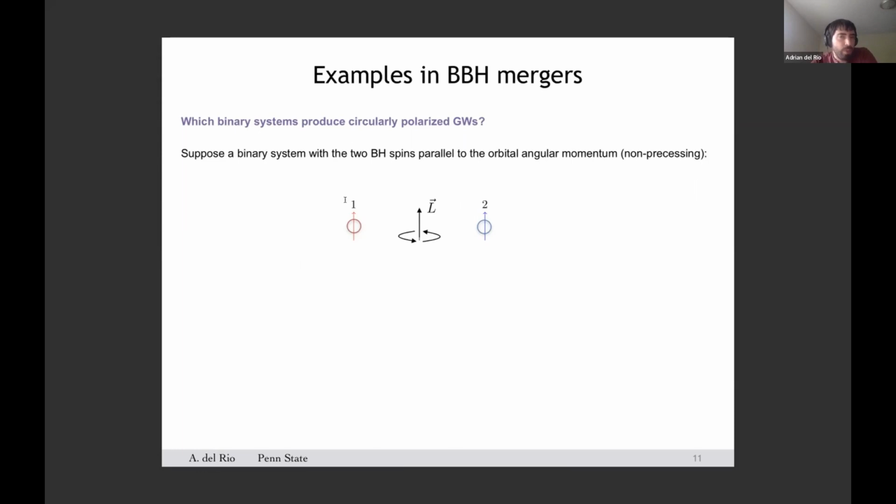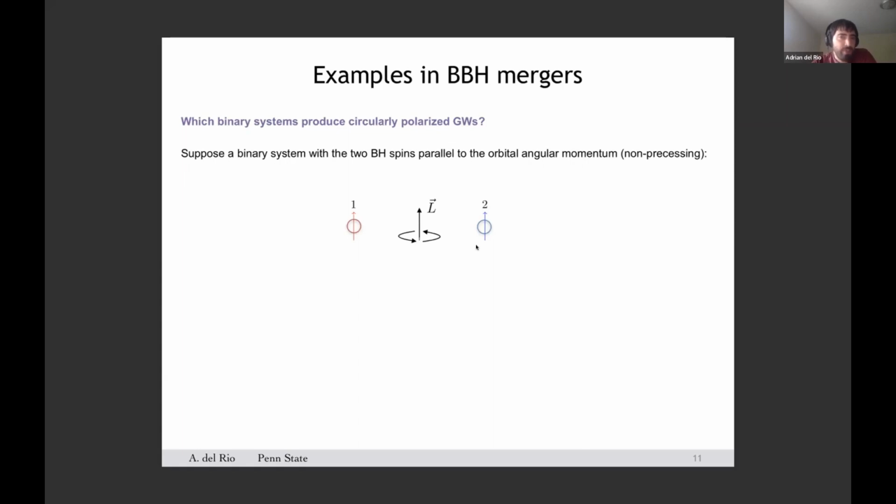We can take the approximation in which the entire gravitational field is composed of two individual Kerr isolated black holes. This amounts to saying that we are neglecting the multipolar structure that each black hole acquires by the presence of the companion. But as you know, black holes are compact rigid objects, their tidal Love numbers are zero or very small, so this approximation should work very well. In this approximation, the entire gravitational field is determined by the two masses and the two spins, which is the full multipolar structure. So in this case, we can now do a simple analysis in terms of symmetry arguments to infer which binary black hole systems can produce such a flux of gravitational waves.